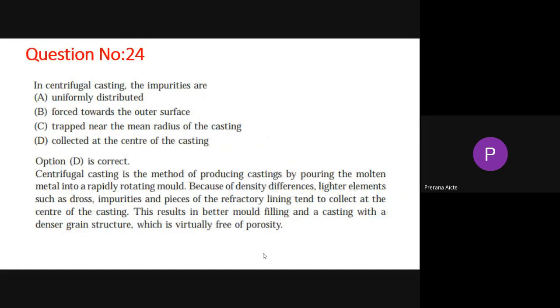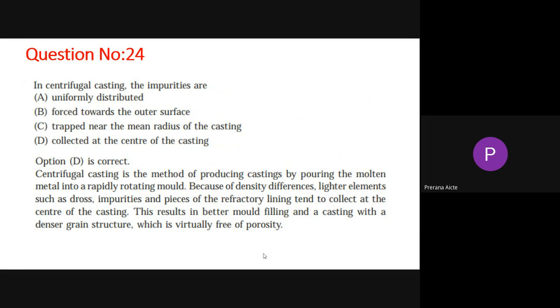In a centrifugal casting, the impurities are uniformly distributed, forced towards the outer surface, or collected at the center of the casting, because impurities have less weight density. If the metal has more density, because of centrifugal force it will collect on the outer surface. But the impurities have less density. So the metal will go to the outer surface, and the impurities will be in the center of the casting.